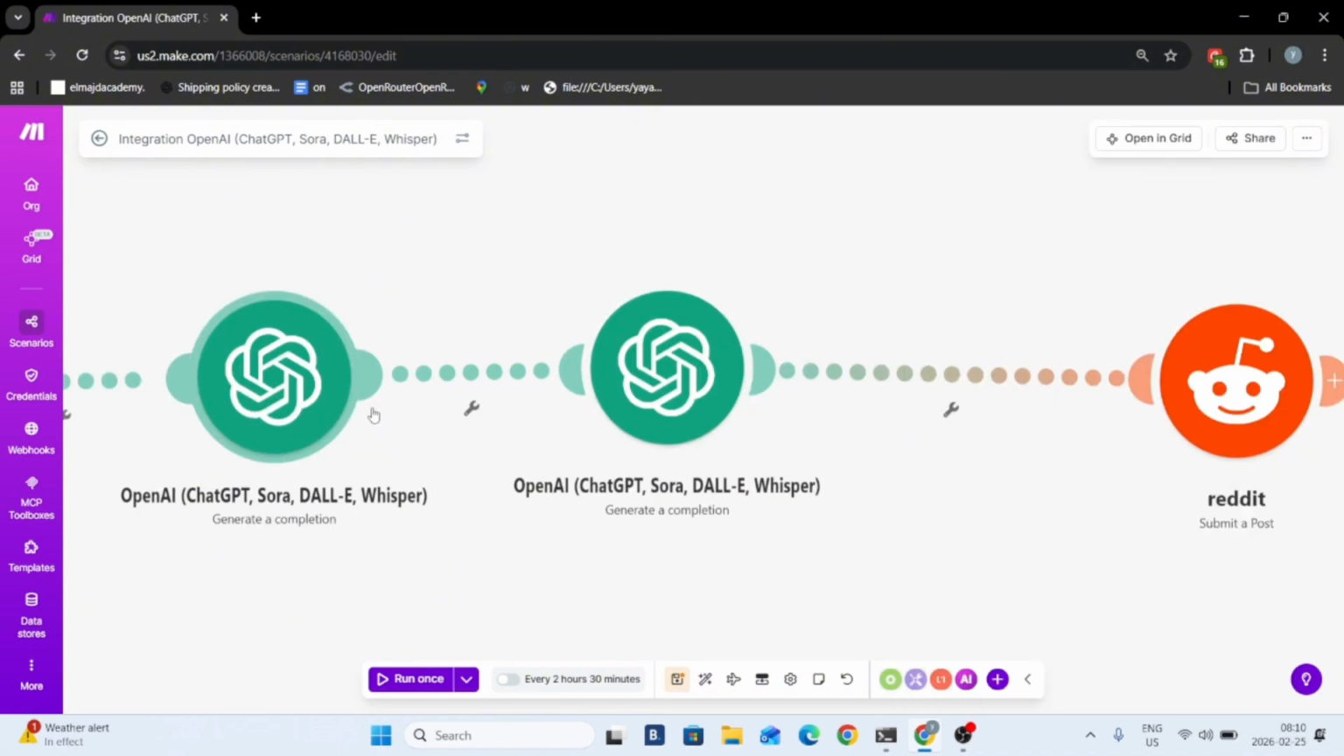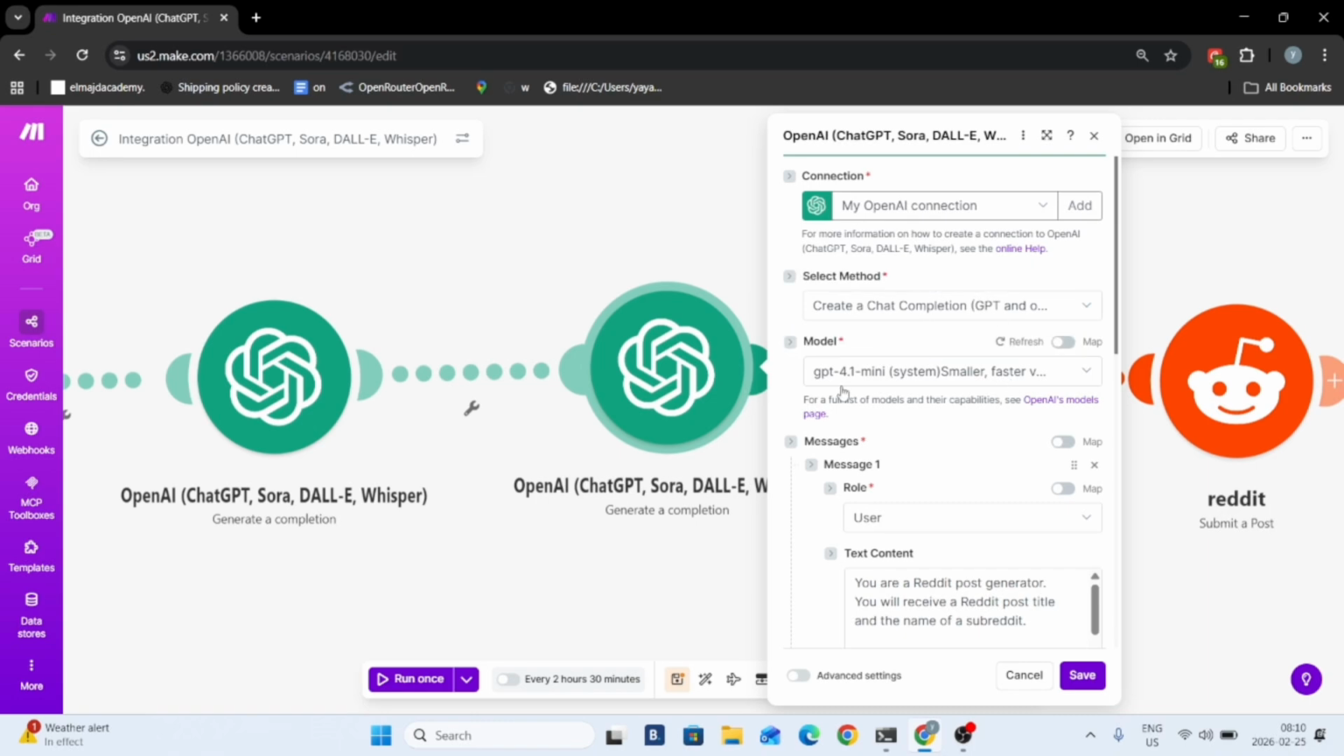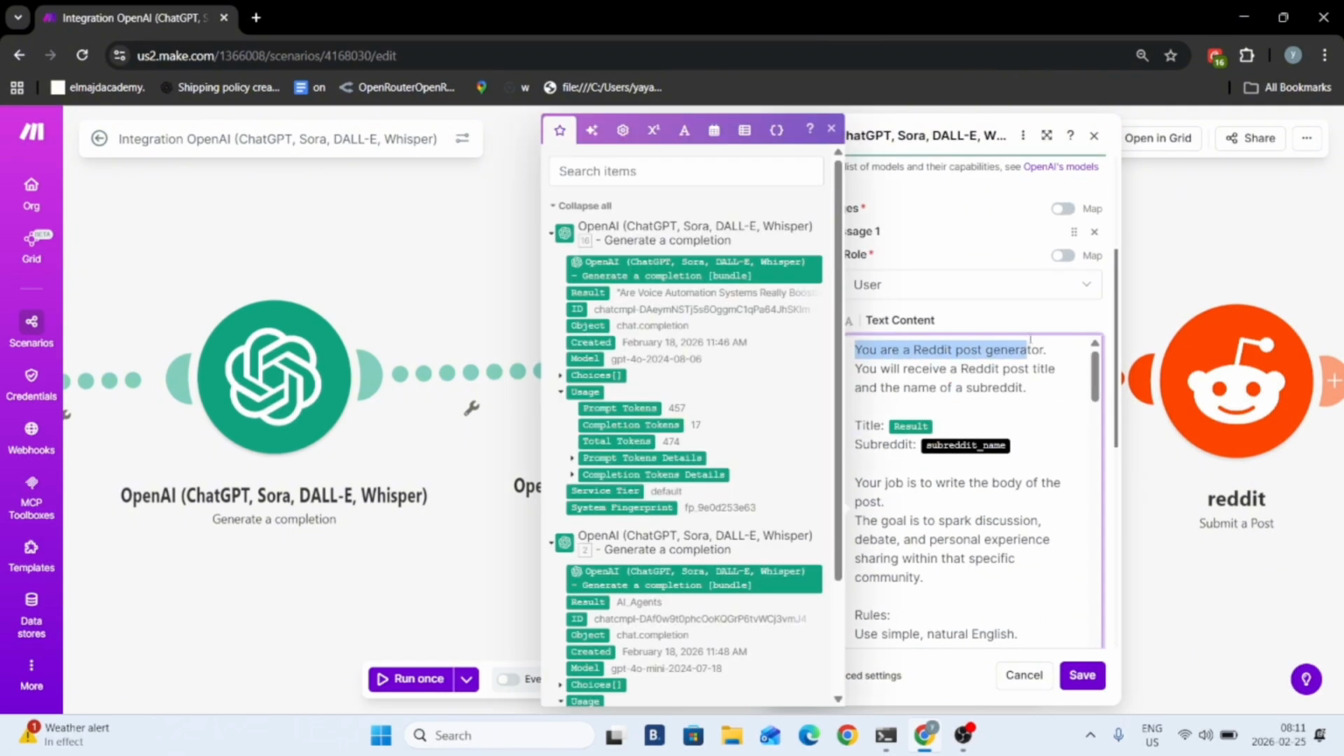This one is basically going to be like the second one, except this is the actual post generator. So basically, you're going to pick another model or the same model as before, but not the first one. And you're basically going to label the role as user again. You're a Reddit post title generator. You will receive a post title and the name of a subreddit.